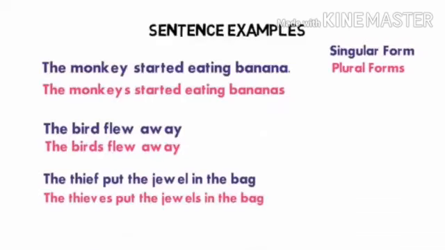Let's see examples in sentences, singular forms and plural forms. The monkey started eating a banana. Its plural form, the monkeys started eating bananas. The bird flew away. Its plural form, the birds flew away. The thief put the jewel in the bag. Its plural form, the thieves put the jewels in the bag.